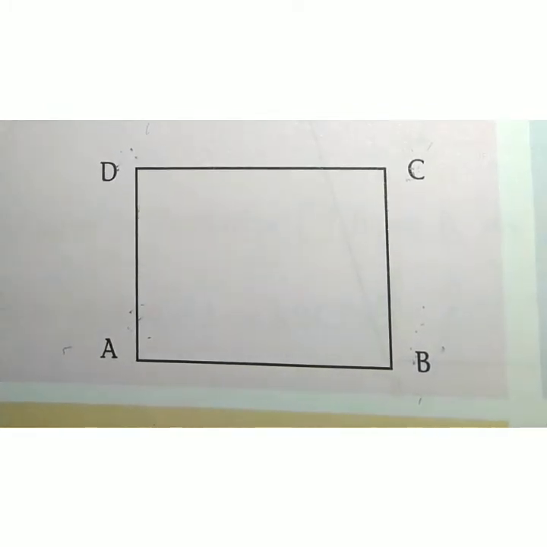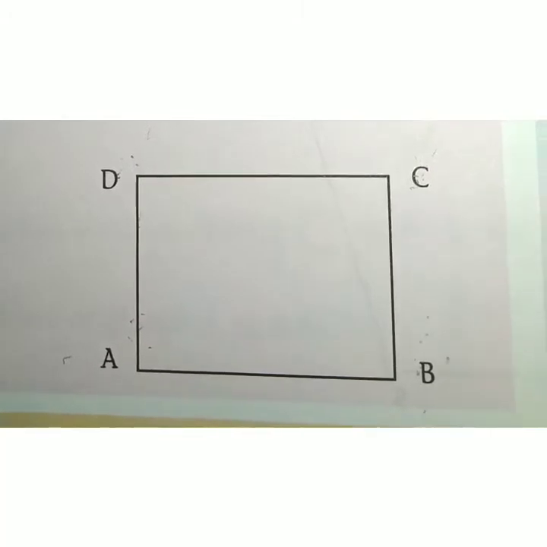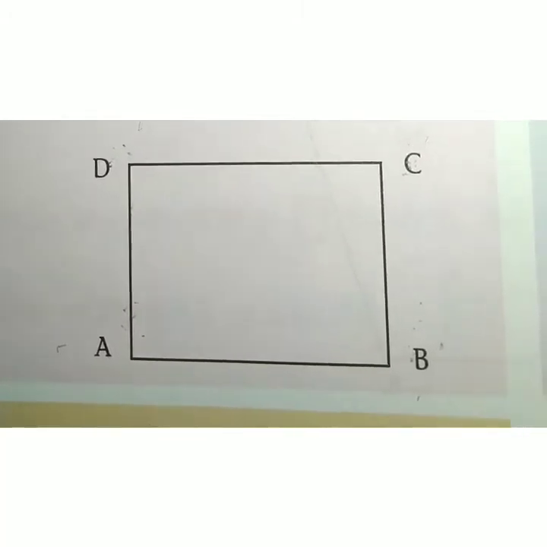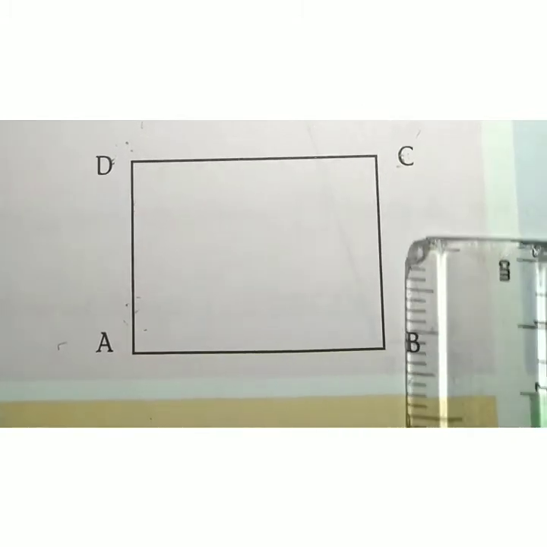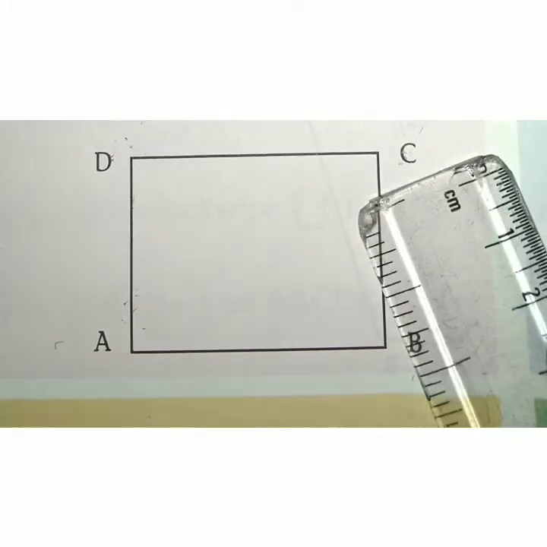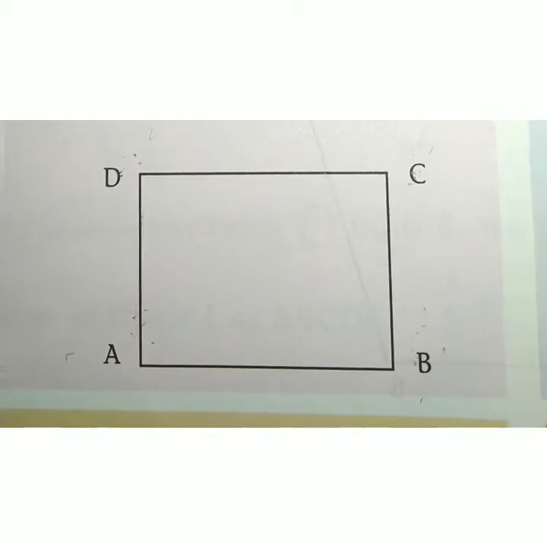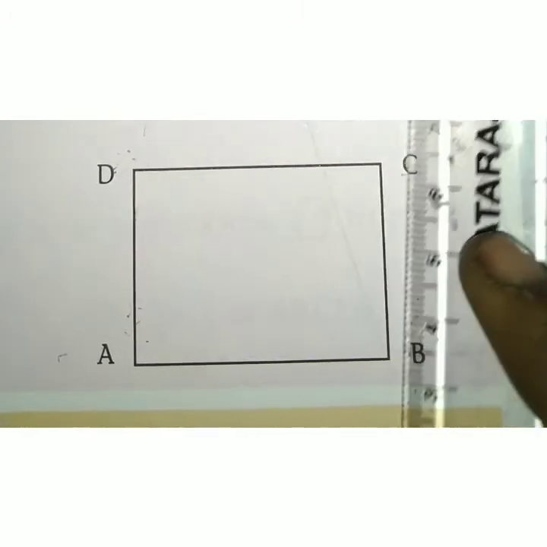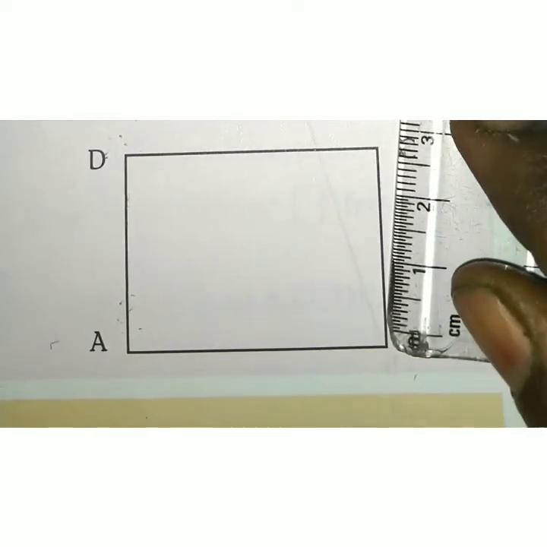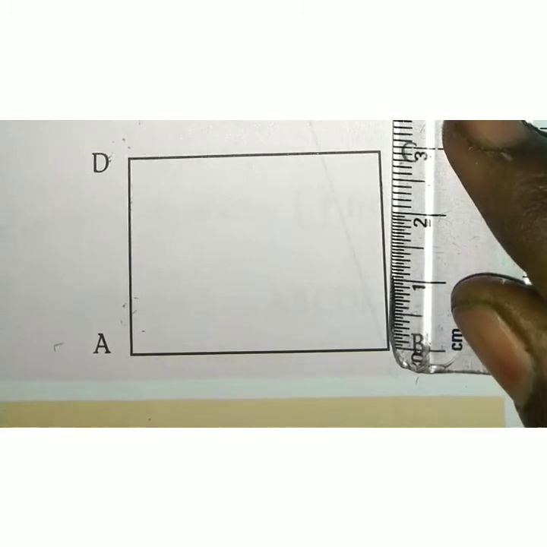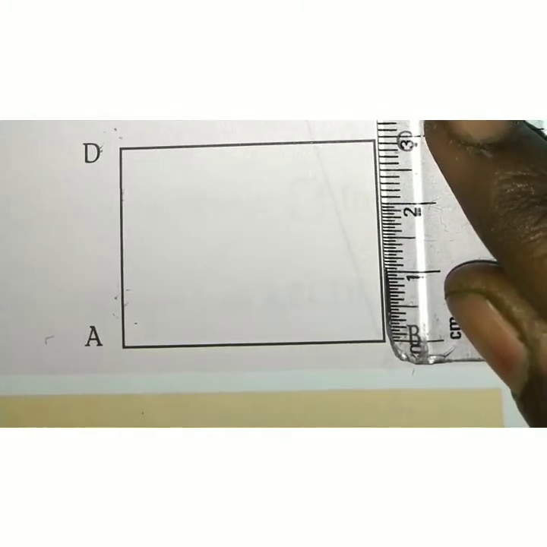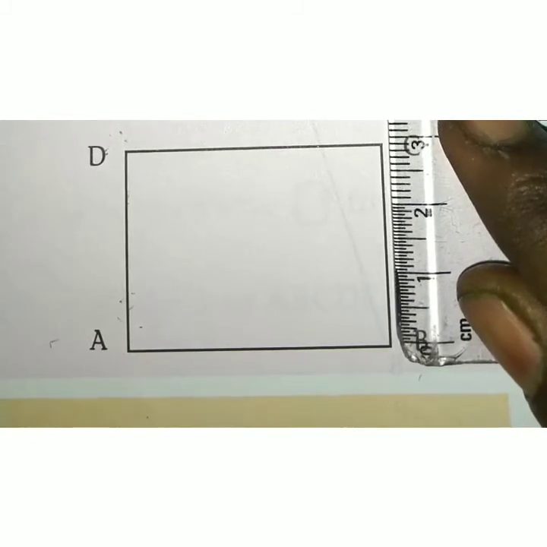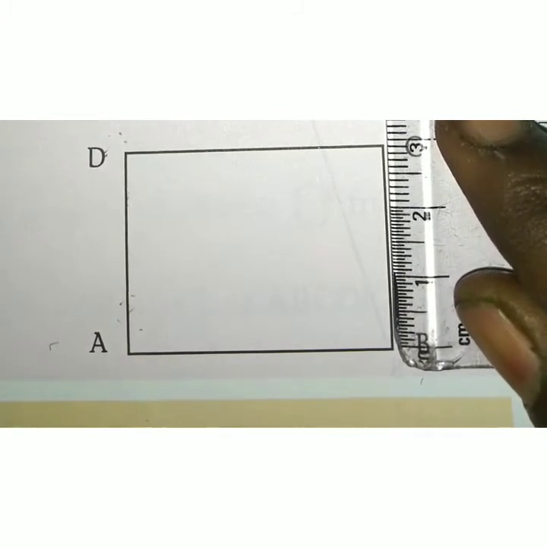Okay. Now you have to measure the breadth. What is breadth? Breadth means the size of the shorter line segment. Here the longer line segments are AB and DC and the shorter line segments are AD and BC. Now I am going to measure the line segment BC.